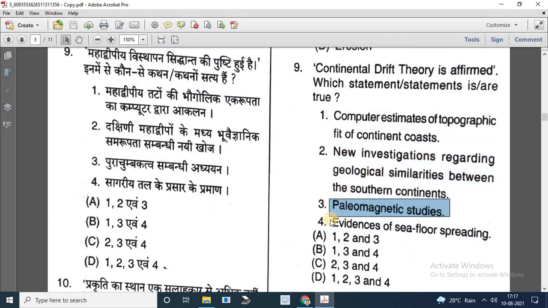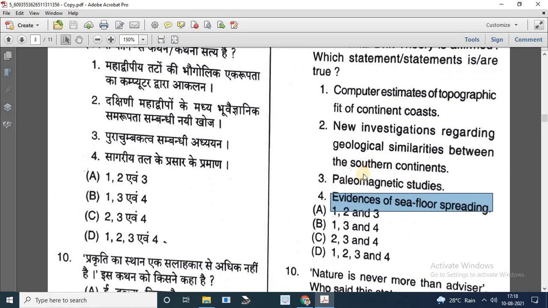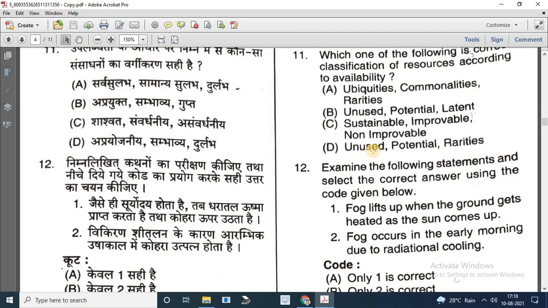And 4, evidences of seafloor spreading. The codes are 1, 2 and 3; 1, 3 and 4; 2, 3 and 4; 1, 2, 3 and 4. So the correct answer is 1, 2, 3 and 4.